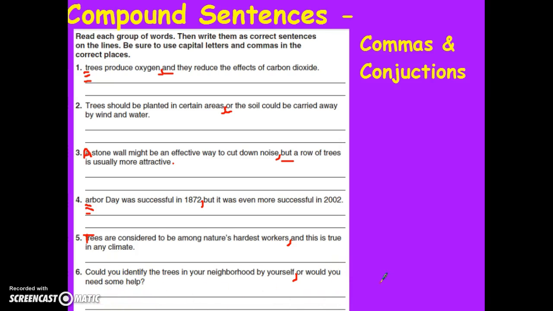So we put commas before conjunctions to help us combine two sentences that could stand alone. And those new sentences are called compound sentences.